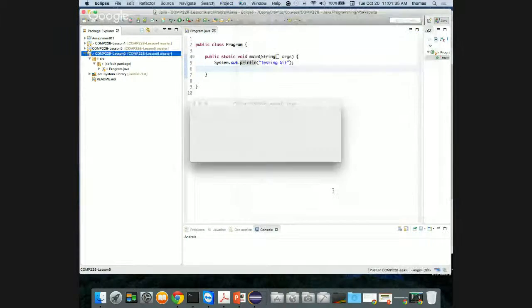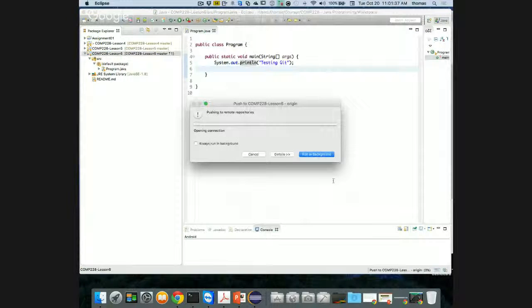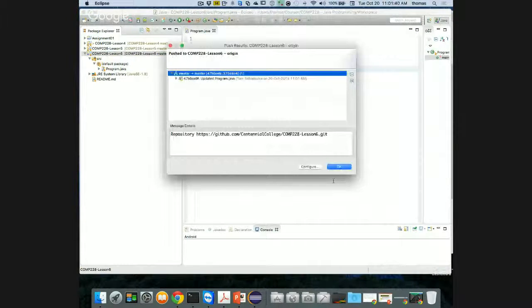Push. And if you notice, I don't have to put any details in there like I normally do because my local repository has all the smarts. What's my remote? All that kind of stuff is built in. I've already done all that work. Eclipse just knows about it.